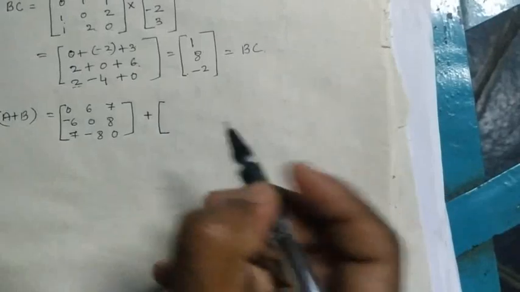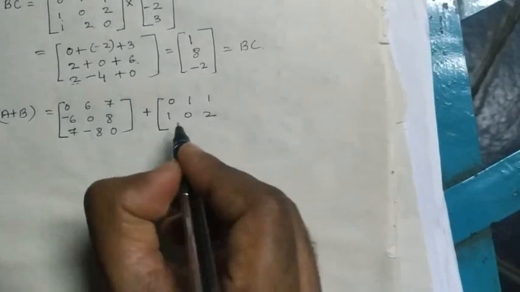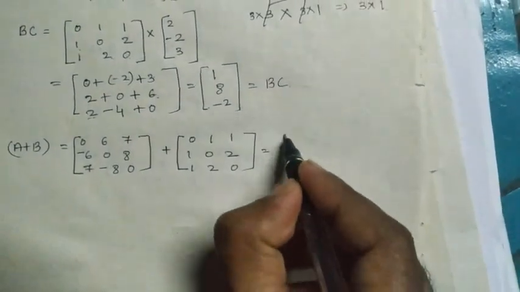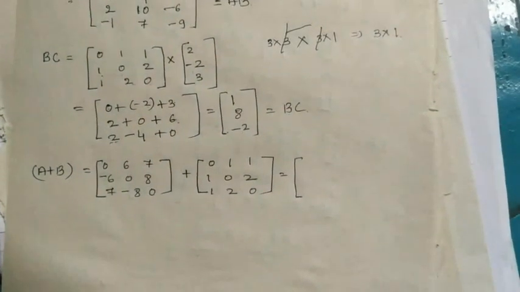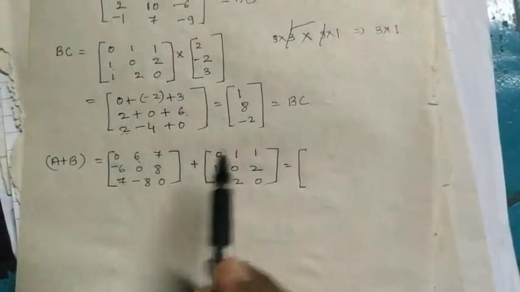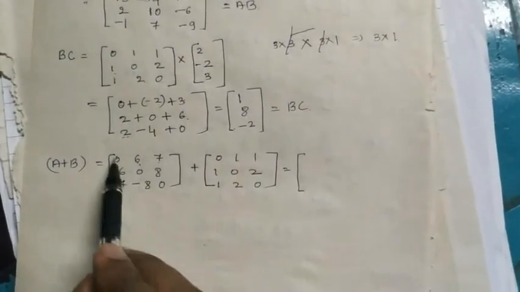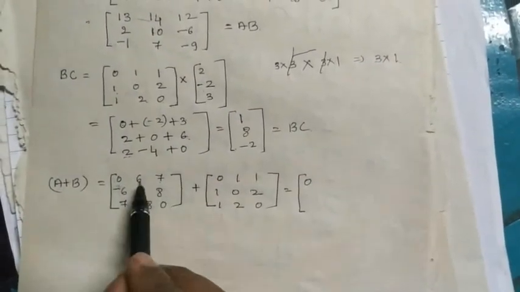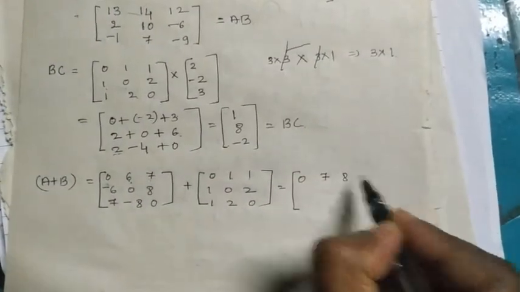plus matrix B having 0, 1, 1, 1, 0, 2, 1, 2, 0. So after that we have to add these two. Here we are going to add the elements of these two matrices: A11 with B11, A12 plus B12, A13 plus B13. So directly I am going to add: 0 plus 0 is 0, 0 plus 0 is 0, 6 plus 1 is 7, 7 plus 1 is 8.